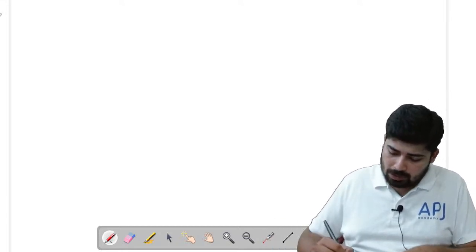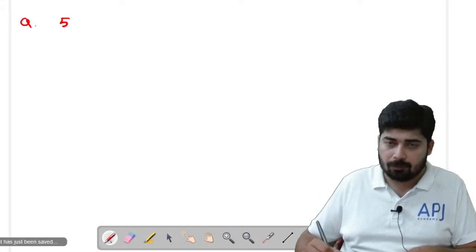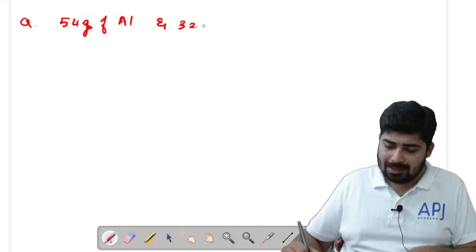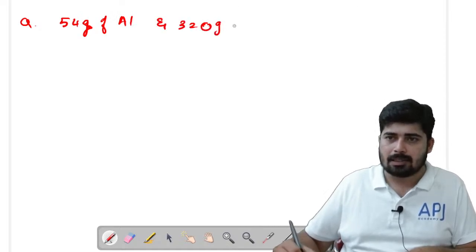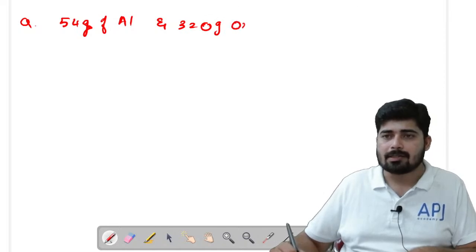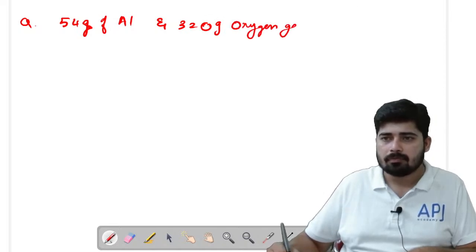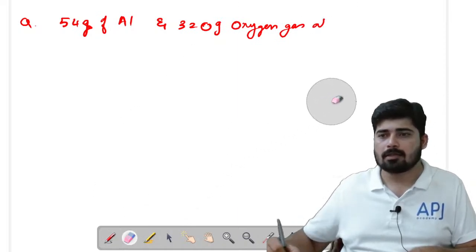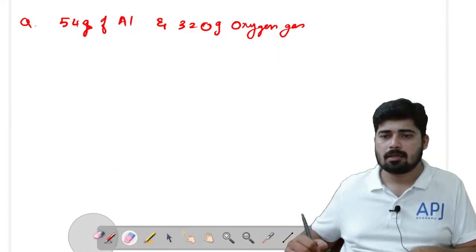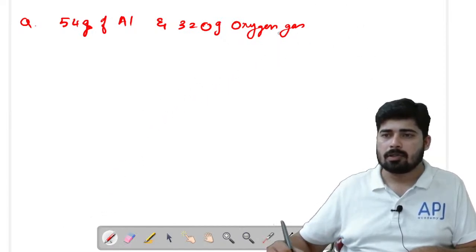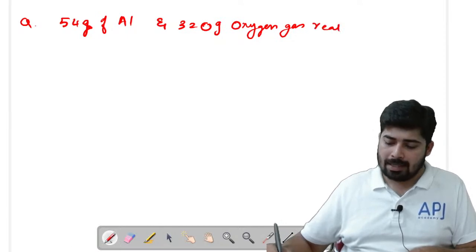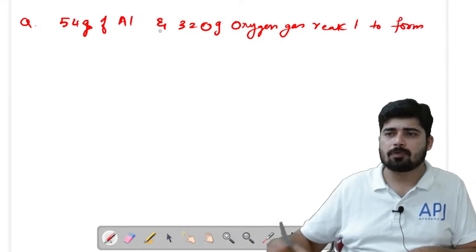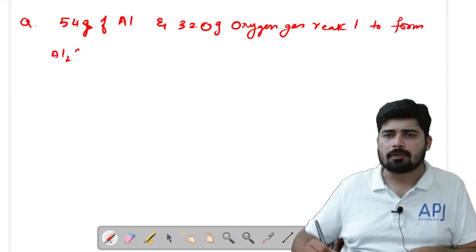So you can just note this down: 54 gram of aluminium and 320 gram oxygen gas react to form Al2O3.